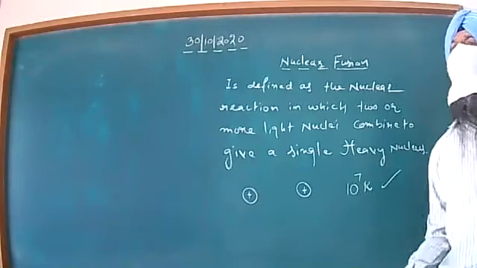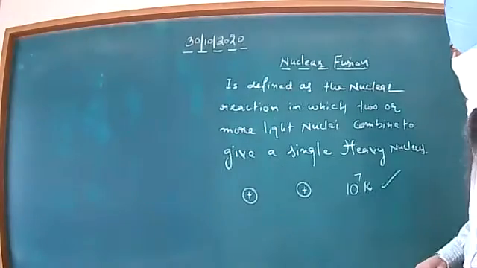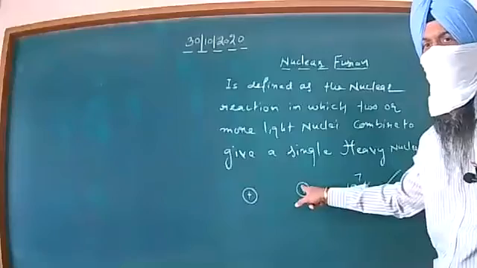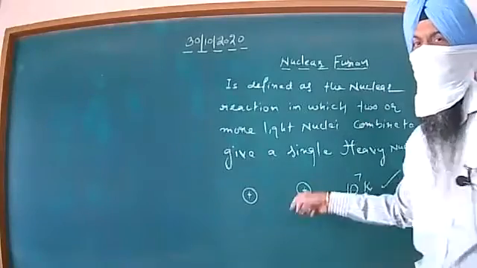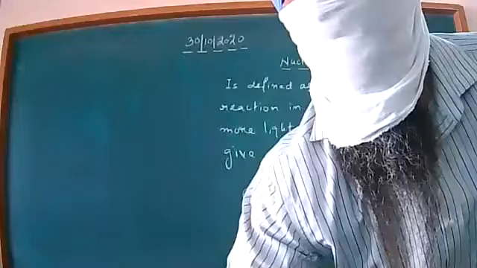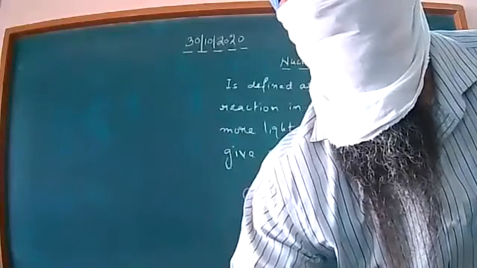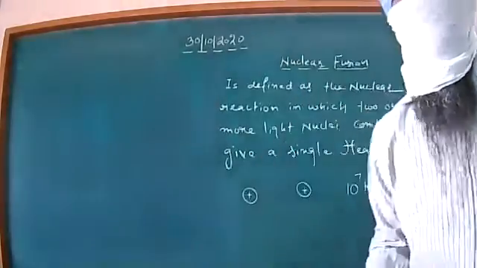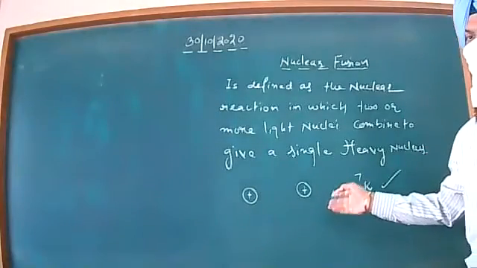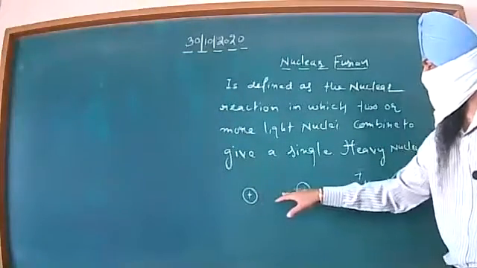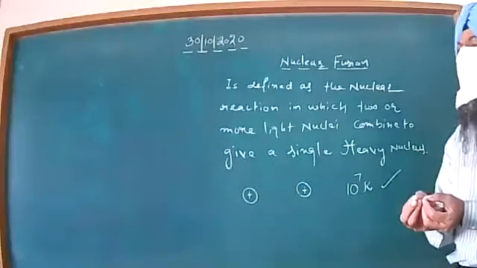First of all, what is the need of this temperature? Because in order to overcome the repulsive force between these two protons, we need it; otherwise we will not be able to bring the two protons near each other.